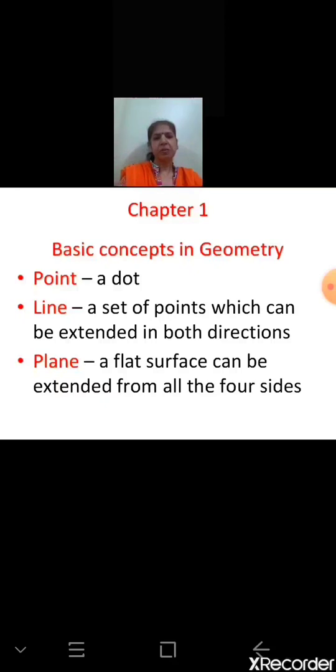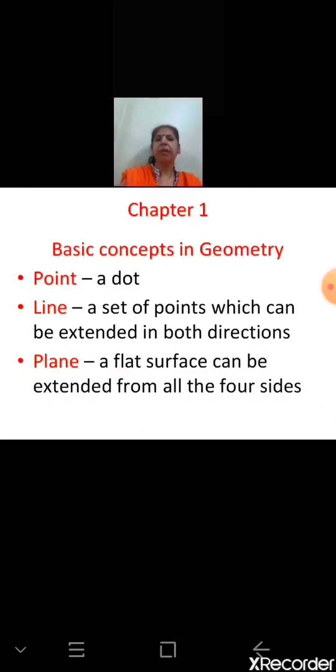We require 2 points. And now name those points. Maybe AB, XY accordingly. So this is the name of the line: line AB, line XY. And in case you want to give a single letter name, then we use a small letter beside the arrow.